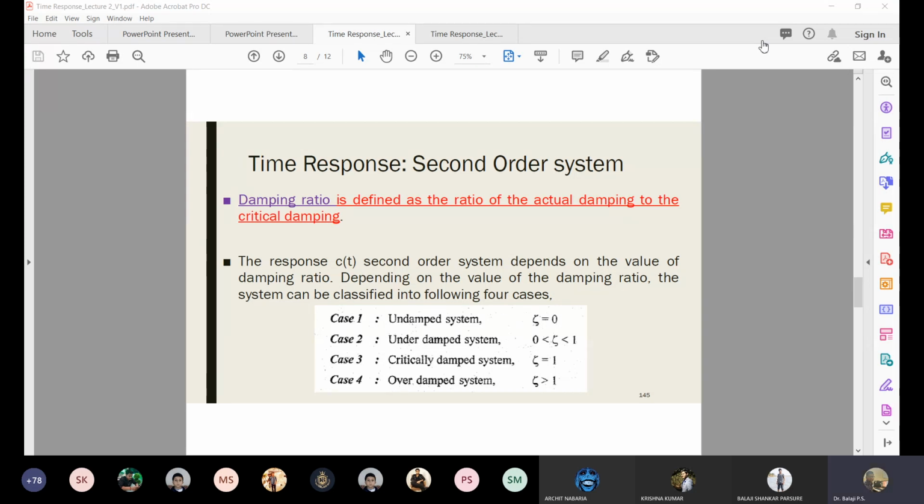Yes, now tell me how to find the actual damping value. By 2 root mk I will only know how much damping my system should have so that it comes to rest without any oscillation. But I want to know the real damping. How can you tell me?